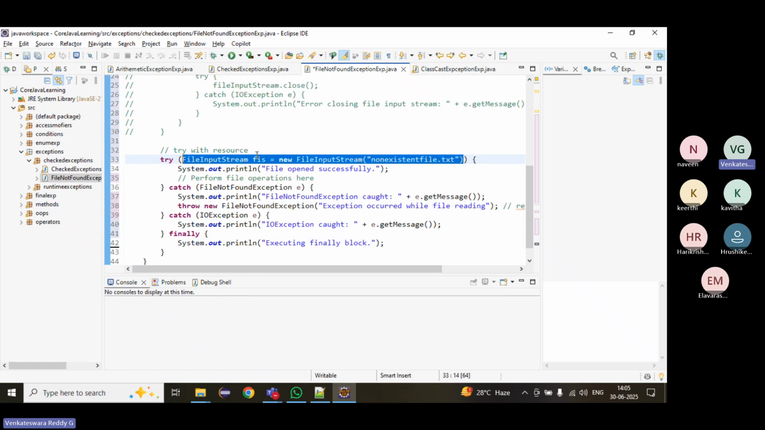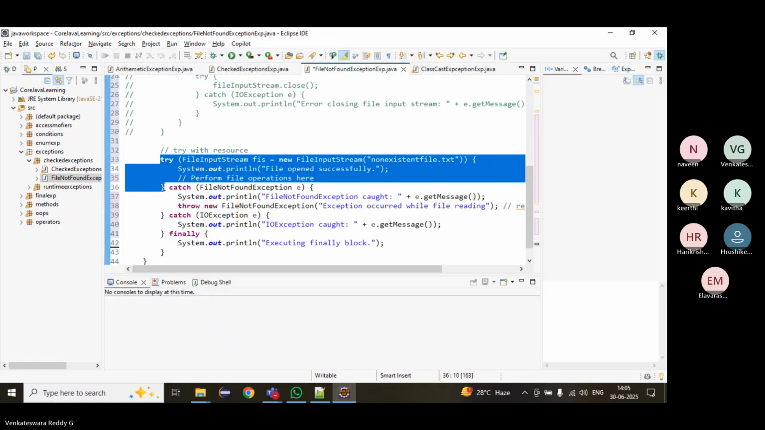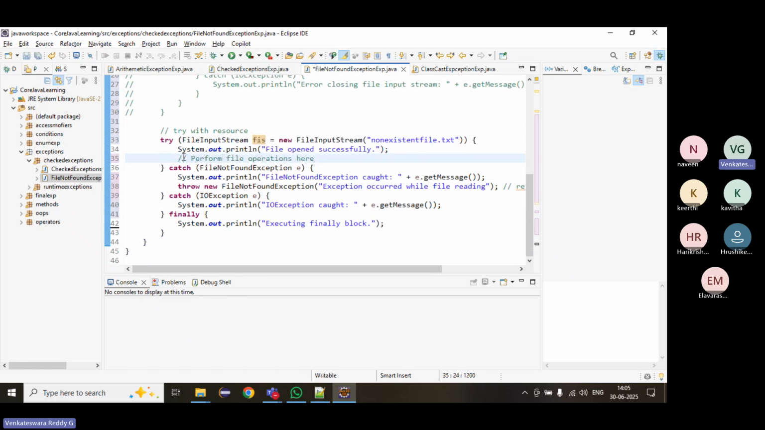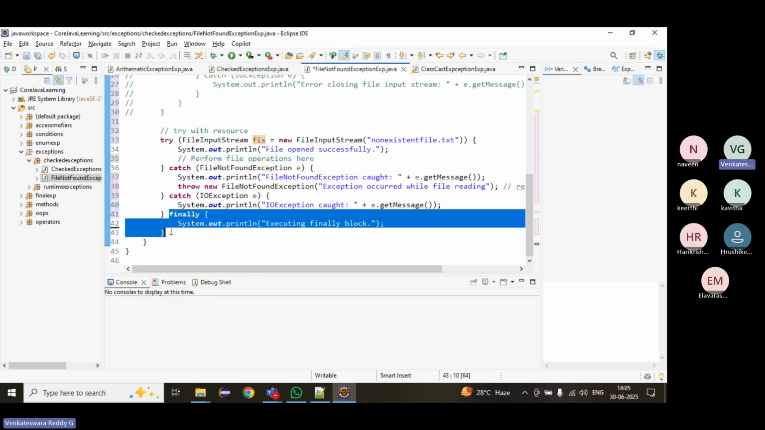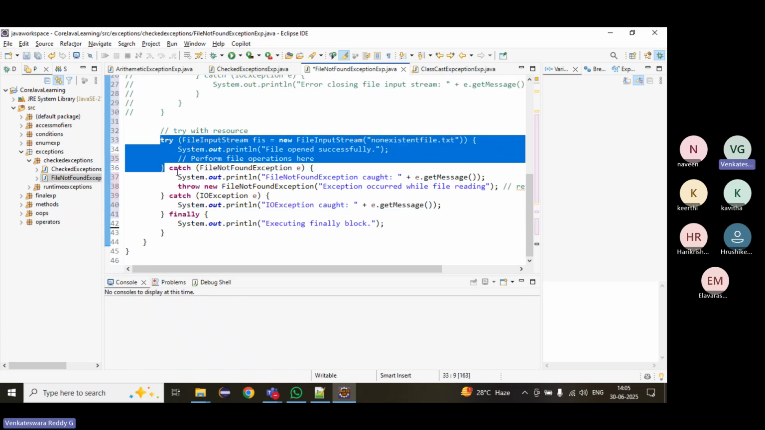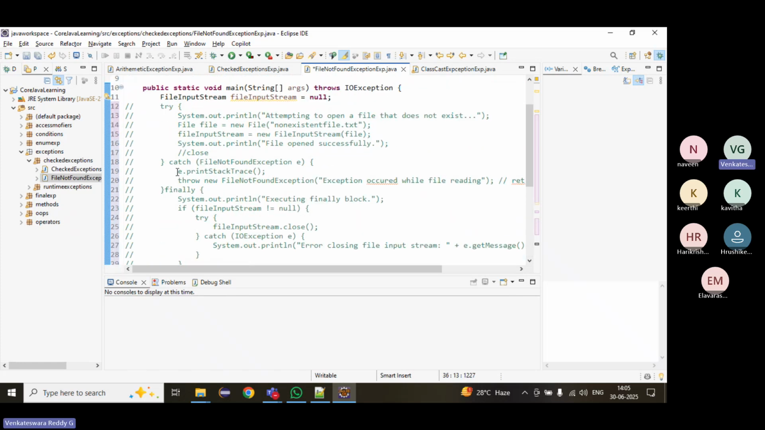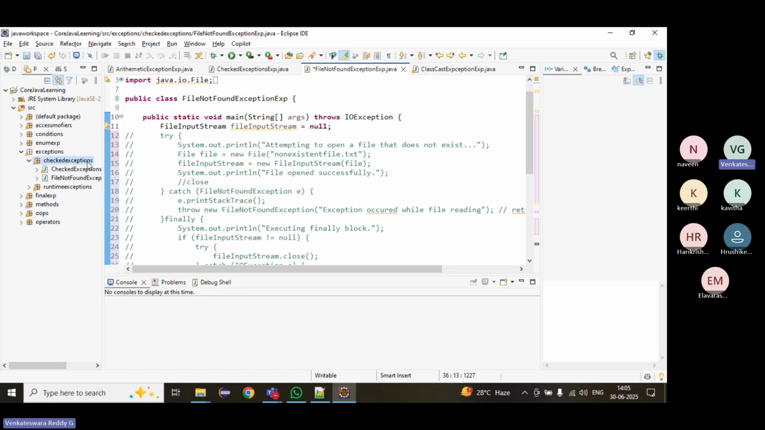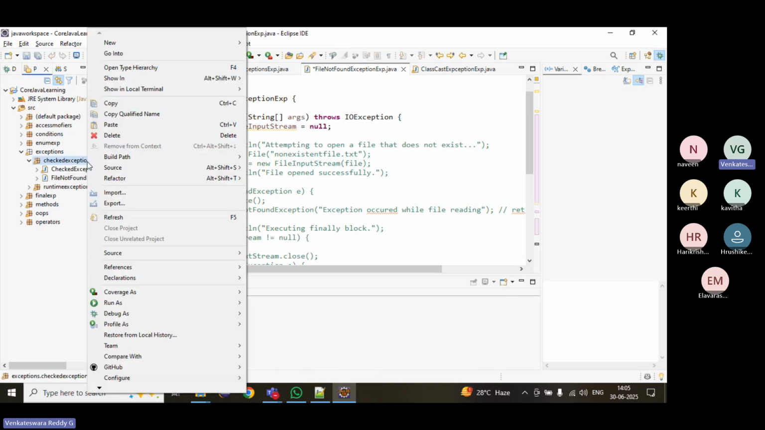Once the resource is created, it will close automatically once the try block is executed. We no need to close it in the finally block. This is called the try with resource statement. It will close automatically. And we will see how to handle multiple exceptions.